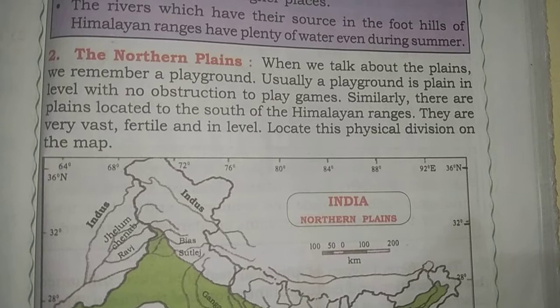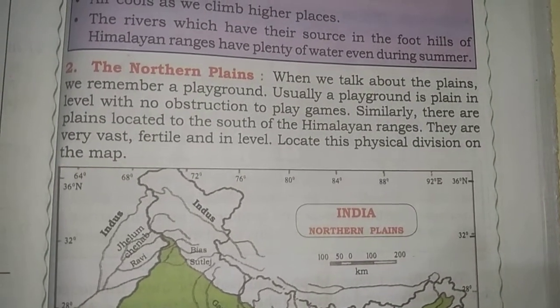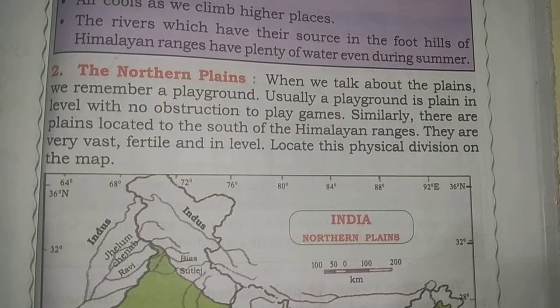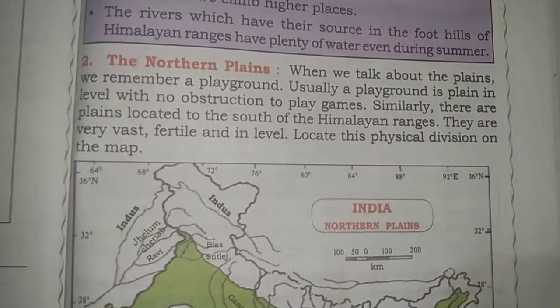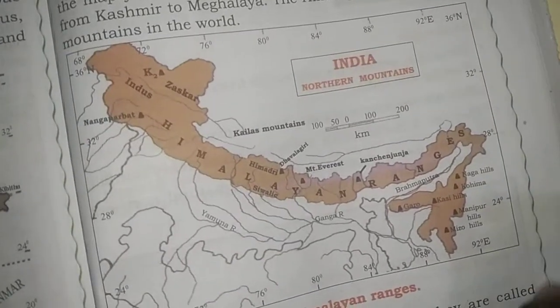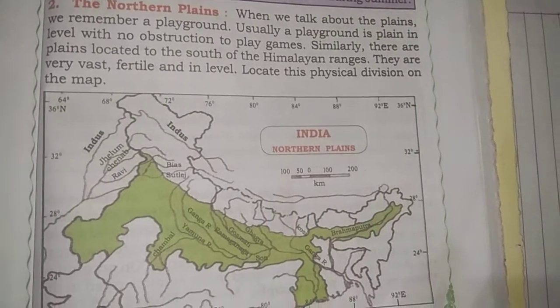Locate these physical divisions on the map. I will repeat once again: the Northern Plains are plains located to the south of the Himalayan ranges. These are the Himalayan ranges, and to the south of them is the Northern Plains.